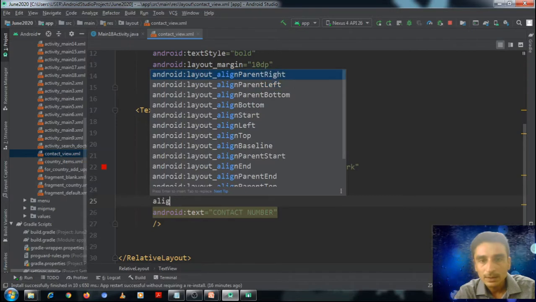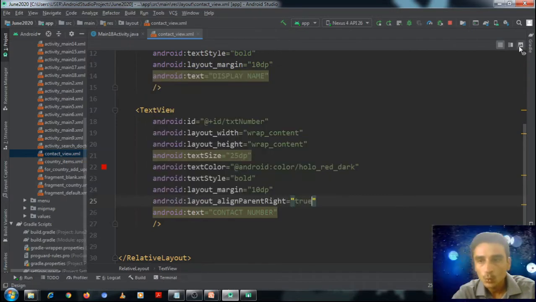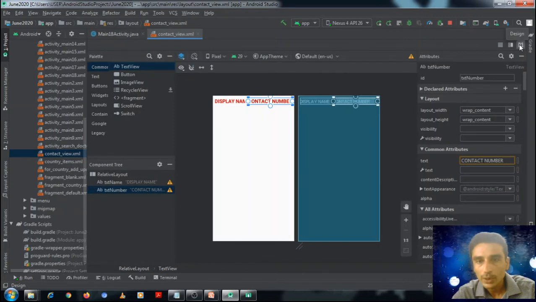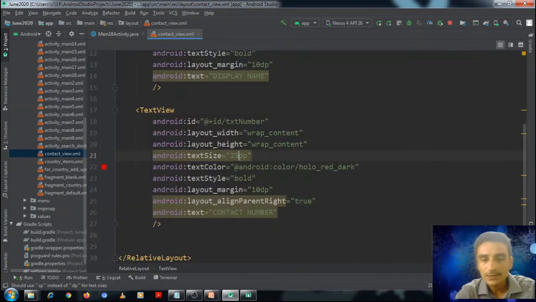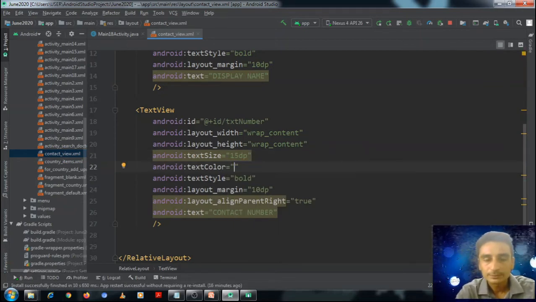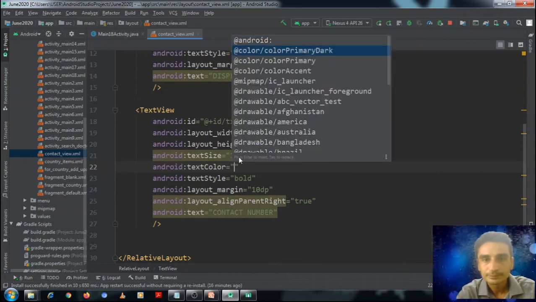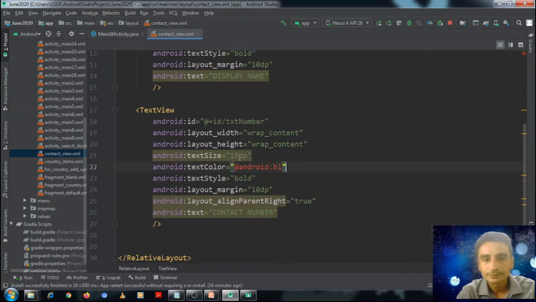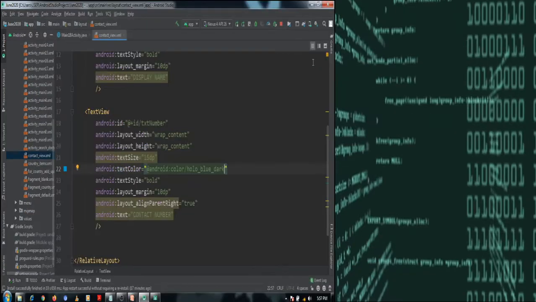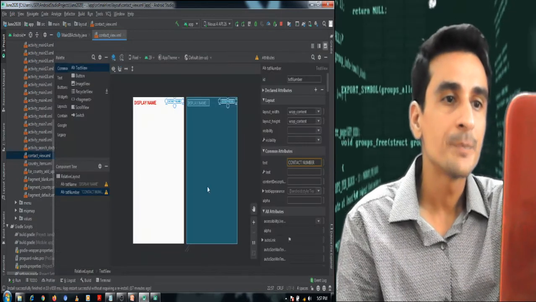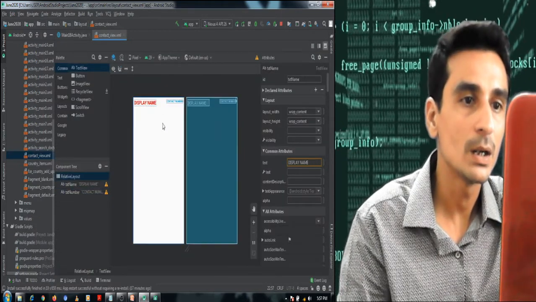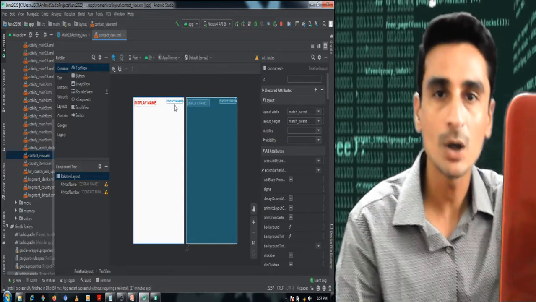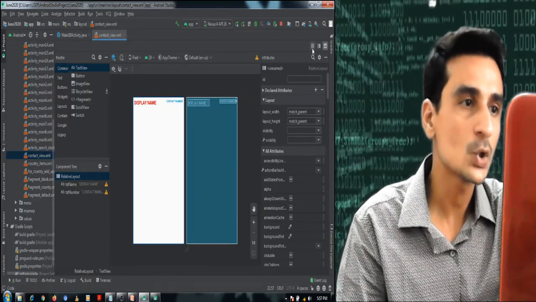Align right parent true. Okay, and I will set the size of the font to 15. I will set the color to blue. Okay, so in this manner we have defined two columns. A list view with two text views to show the two columns of the table, and we can also set